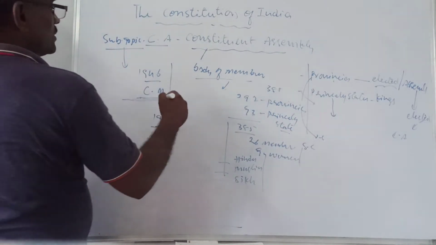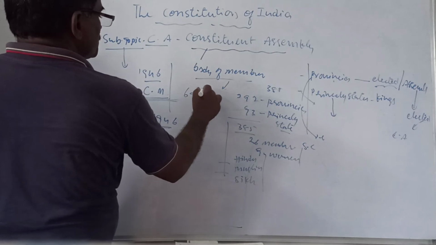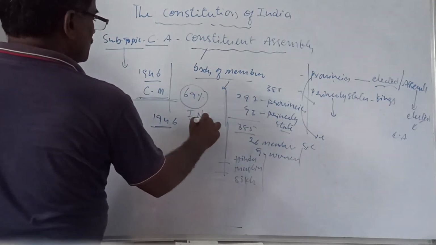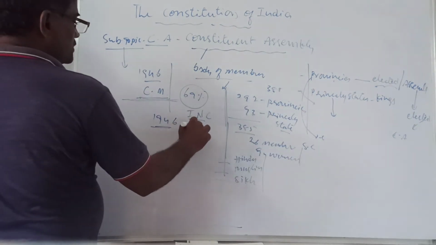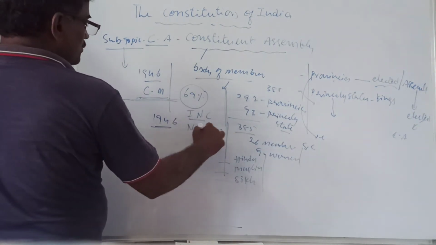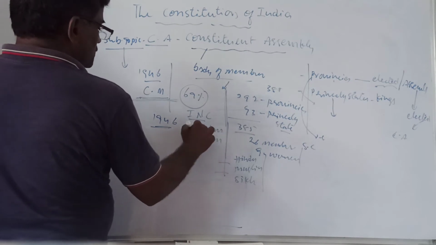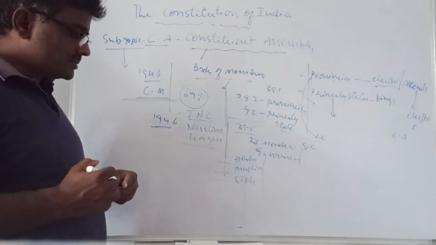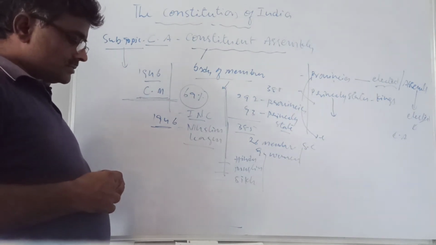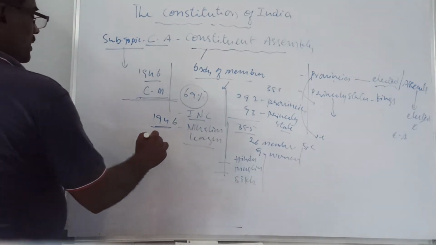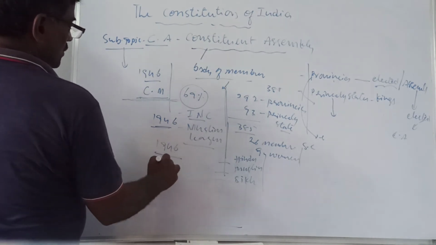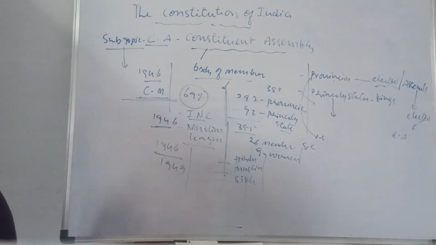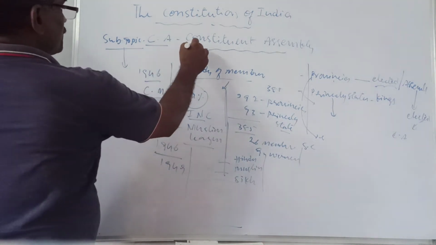So mostly, 69% of the total members are from the Indian National Congress. The remaining members are from the Muslim League and some other smaller parties. This point is to be taken. So this was formed in 1946 and worked up to 1949. This point is very, very important. In 1946 the CA was formed.